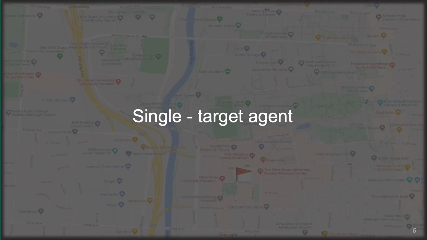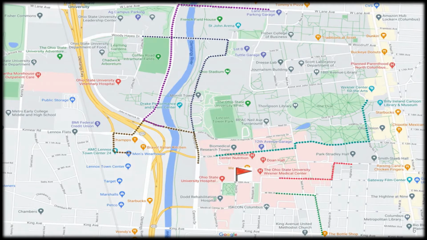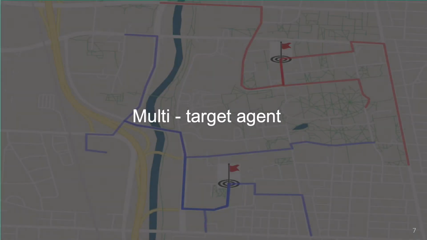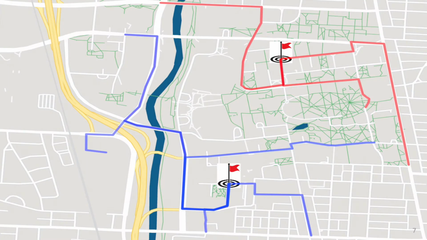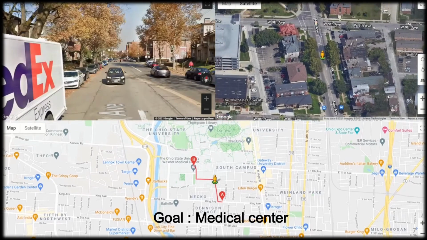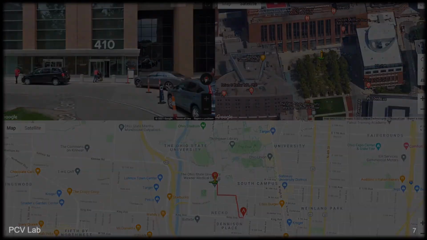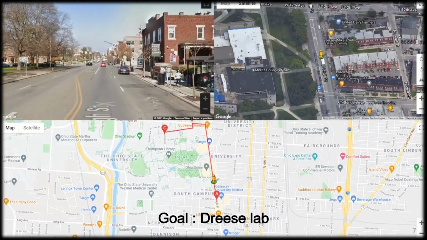In the experiment part, we trained 2 kinds of agents. The first one is the single target agent. The single target agent is only trained to navigate to one destination, as we see the flag on this map. The other one is the multi-target agent. It is trained to navigate to multiple goals, specifically 4 targets in our experiment. So here we can see the navigation process to the medical center, and then the DRIS lab.